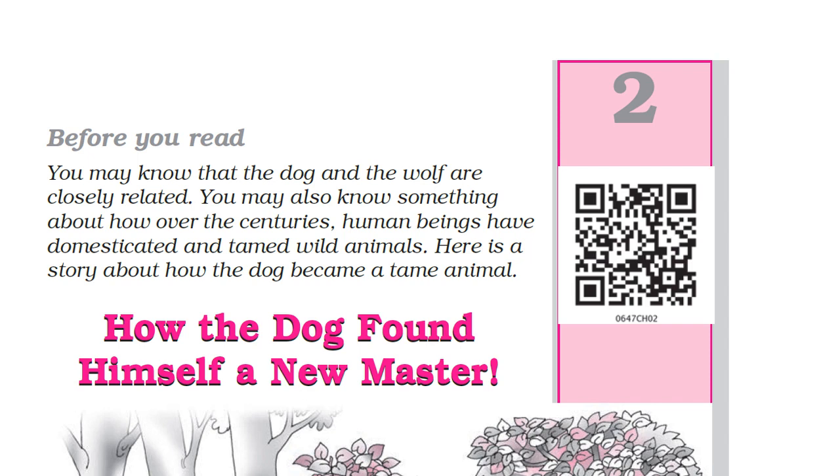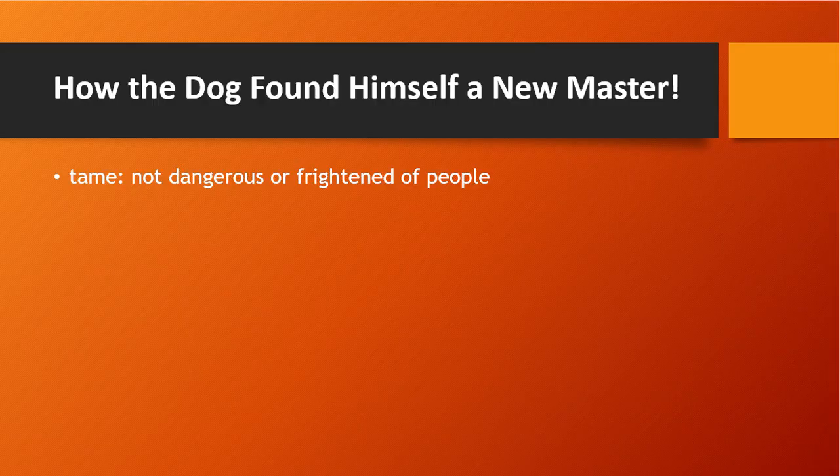Domesticated means taking care of something, right? You are taking care of a dog. That is tamed and kept as a pet. You are considering the dog as your pet, right? So that is the meaning of domesticated. I will write the meaning here for your understanding. I forgot to write it.